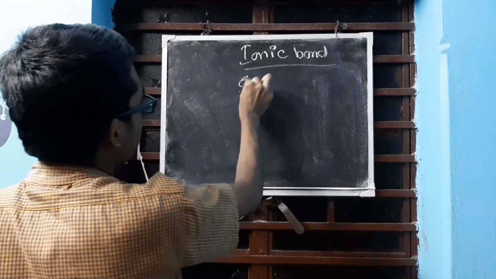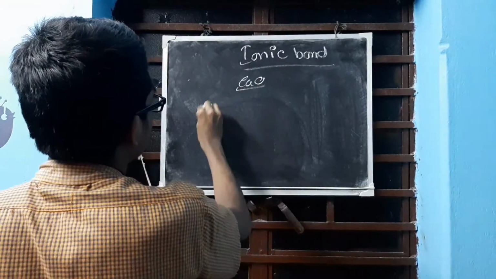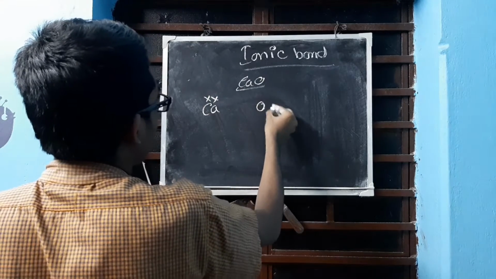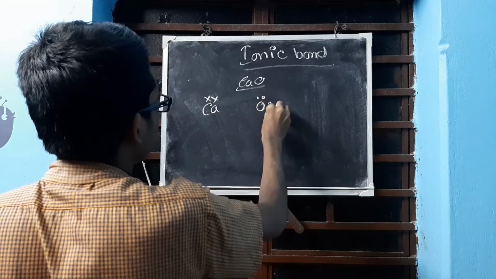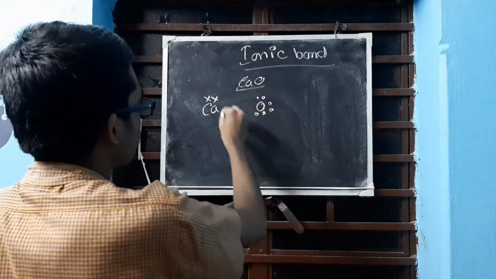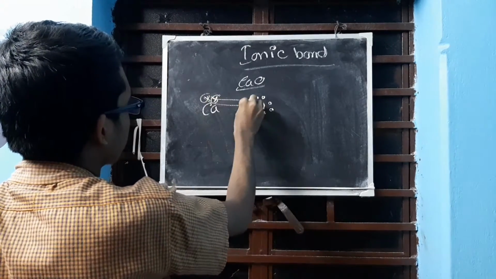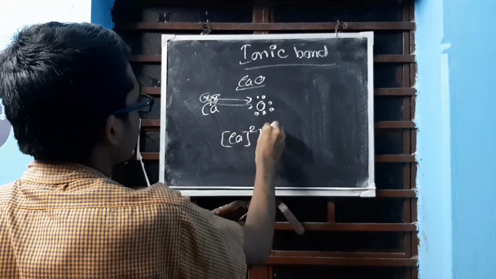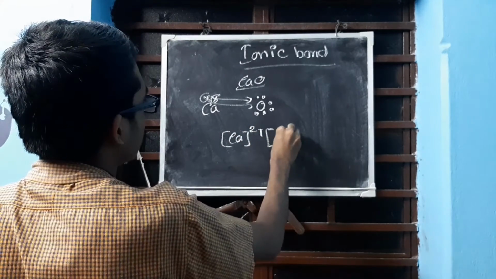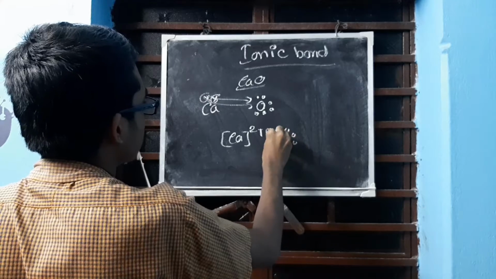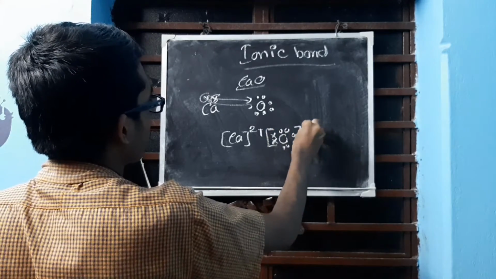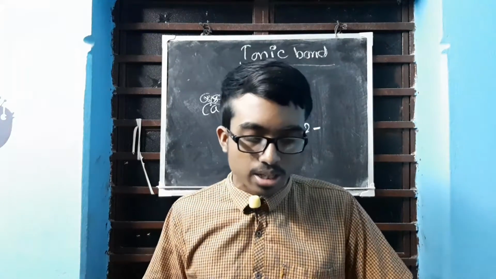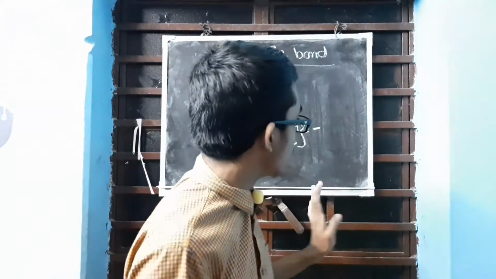Calcium oxide is again a very easy one. It's basically Ca having 2 electrons and O having 1, 2, 3, 4, 5, 6. So capacity is 2. So one moved over here, another one also moved here. Okay, so what is the formation? Here 2 positive, and here it will be O, 1, 2, 3, 4, 5, 6. So this is the calcium oxide. Basic. Understood?